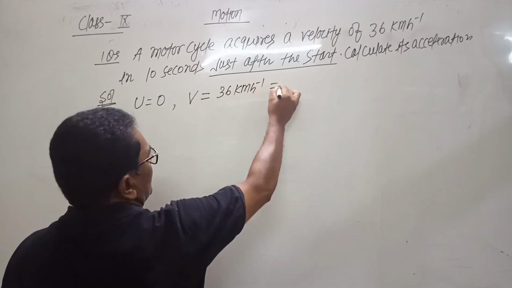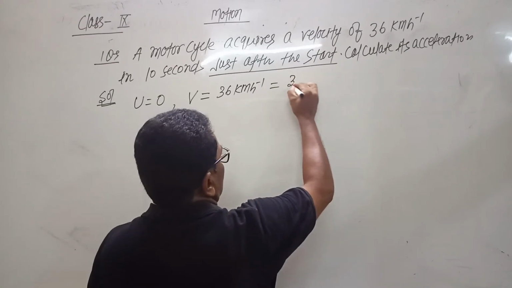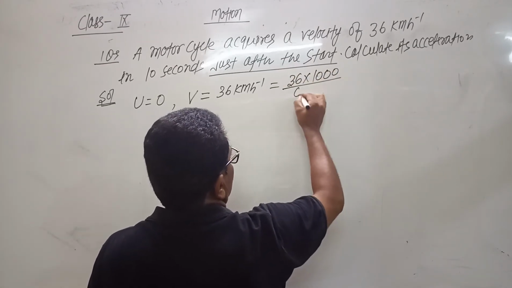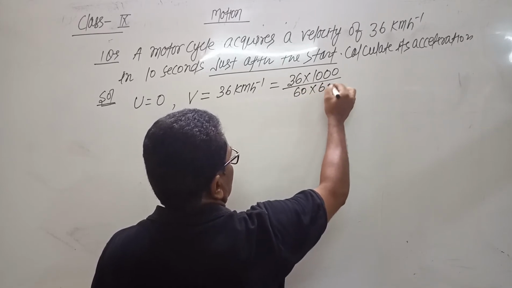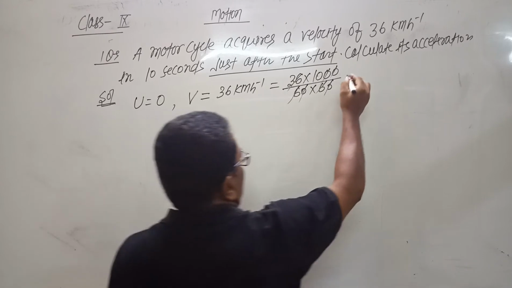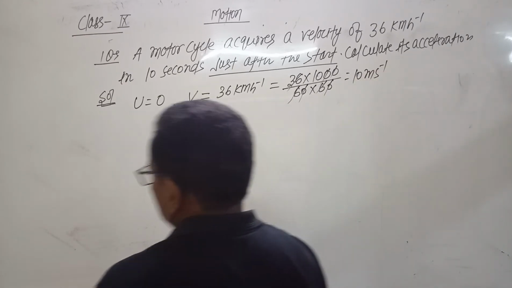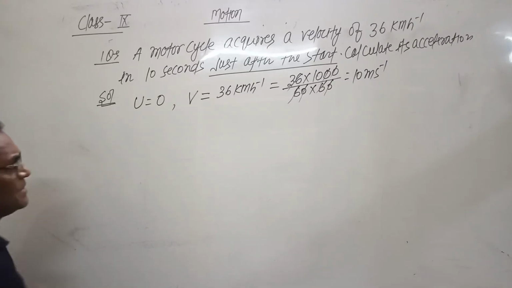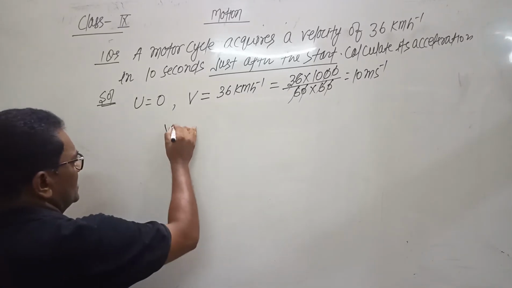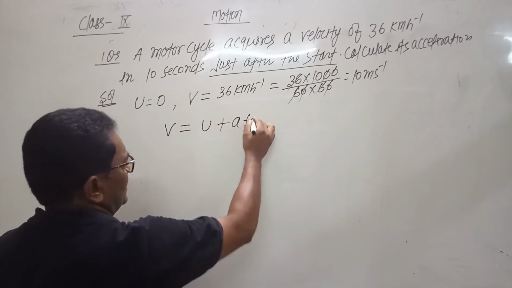We have to convert this final velocity into meters per second. So 36 into 1000 divided by 60 into 60 gives 10 meters per second. The velocity acquired is 10 meters per second, and we have to find the acceleration. So we use the first equation of motion: v equals u plus at.